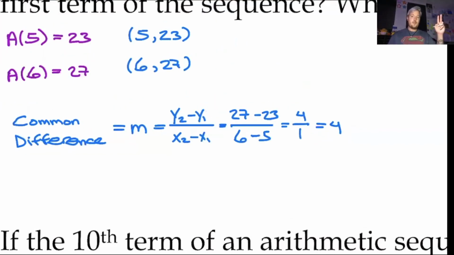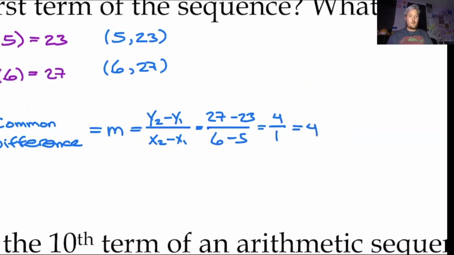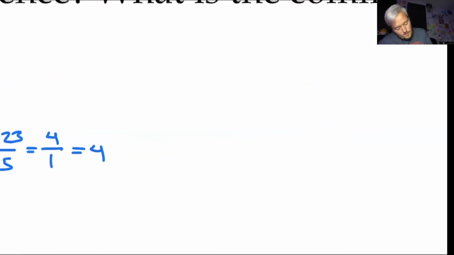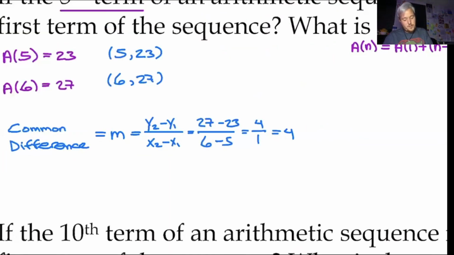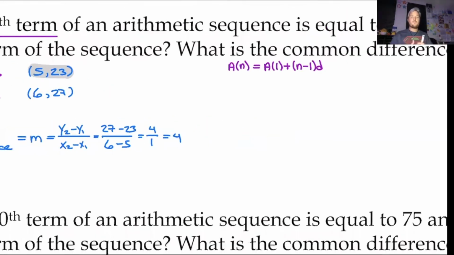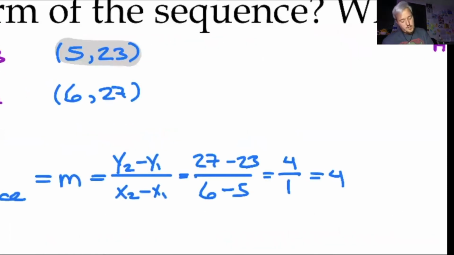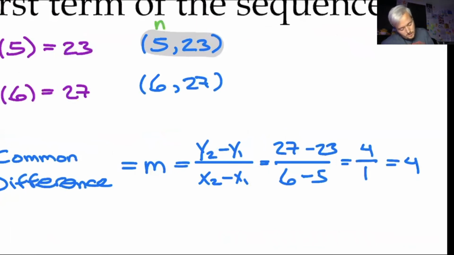And then I actually have 2 terms from my original problem. So now I'm going to start with my explicit form. And now I want to work backwards. So I'm going to plug in 5, 23 for a value. I know my fifth term is 23. So this is going to be my n, and this is my a of n. Instead of x and y, now we have n and a of n.